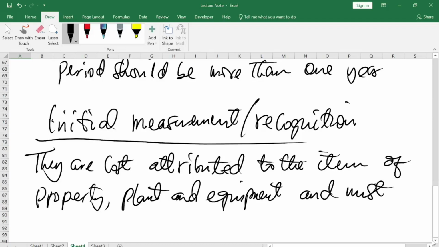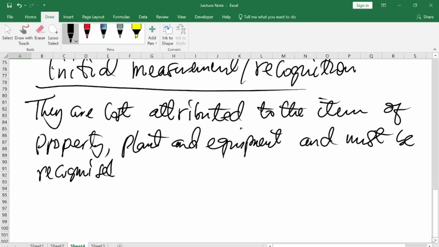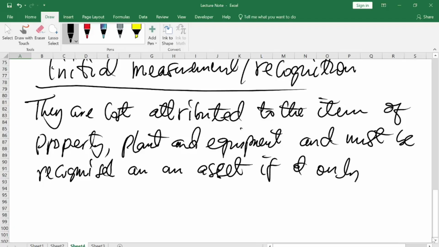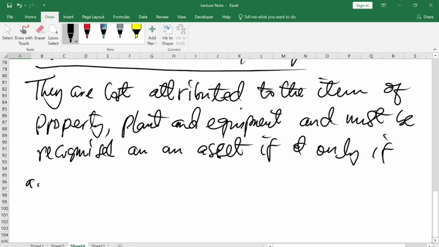And they must be recognized as an asset if and only if the asset is in control by the company, you understand? So if after acquiring the asset, it is classified as PPE, it must have these attributes.